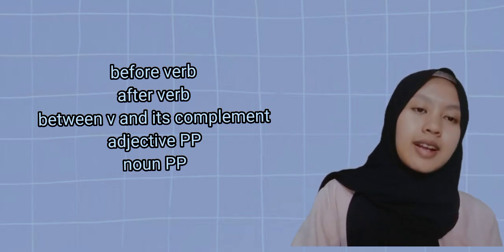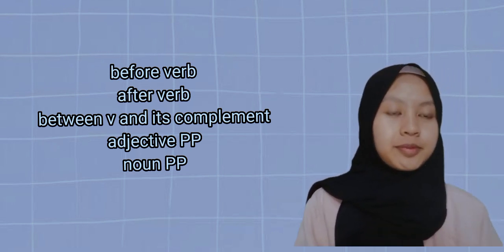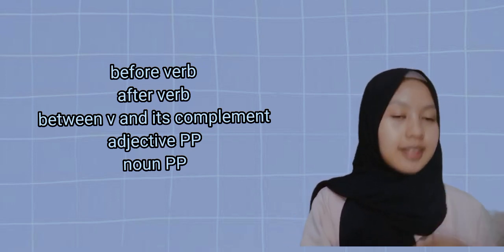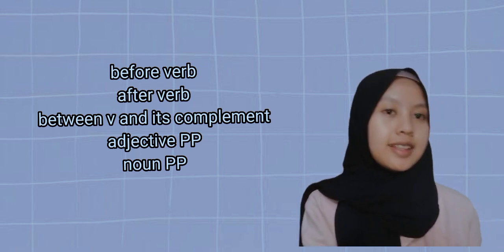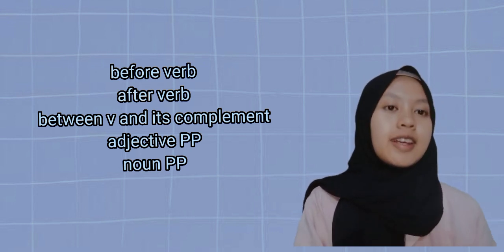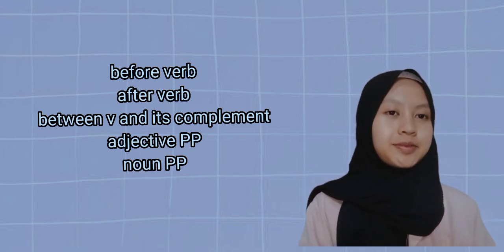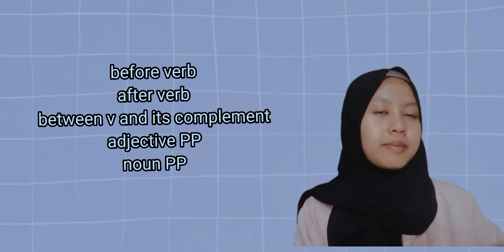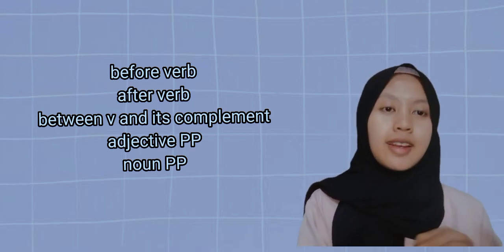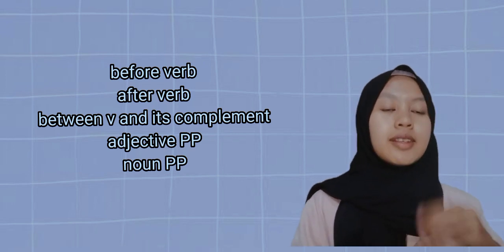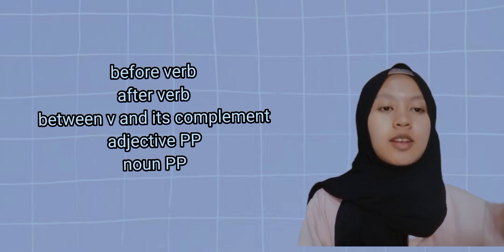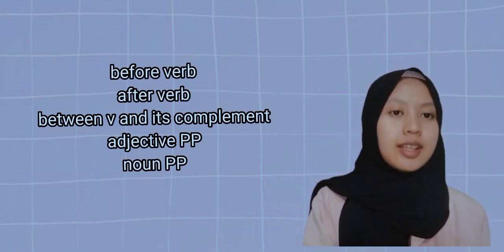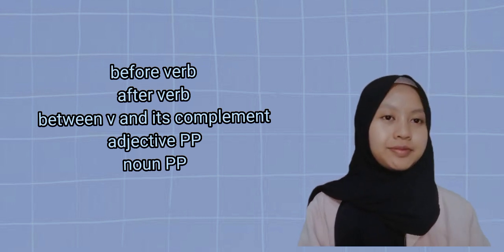And a prepositional phrase after the verb. For example, he cleaned the room after the party. She laughed at the joke. And next, a prepositional phrase between the verb and its complement. For example, the cat ate the fish quickly, or she spoke to the teacher in a respectful tone.